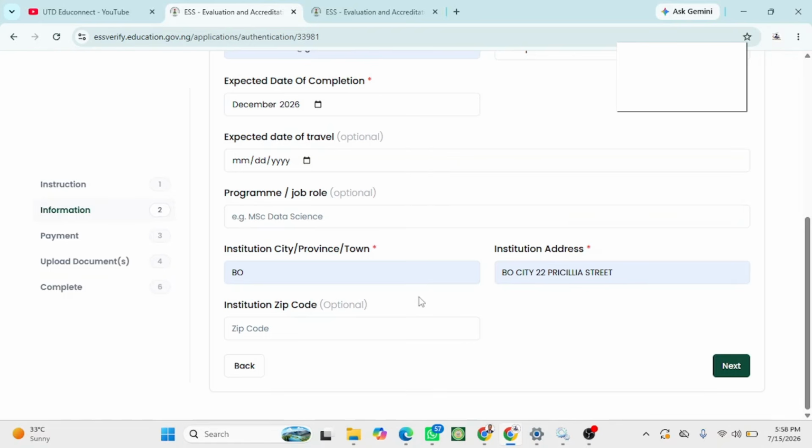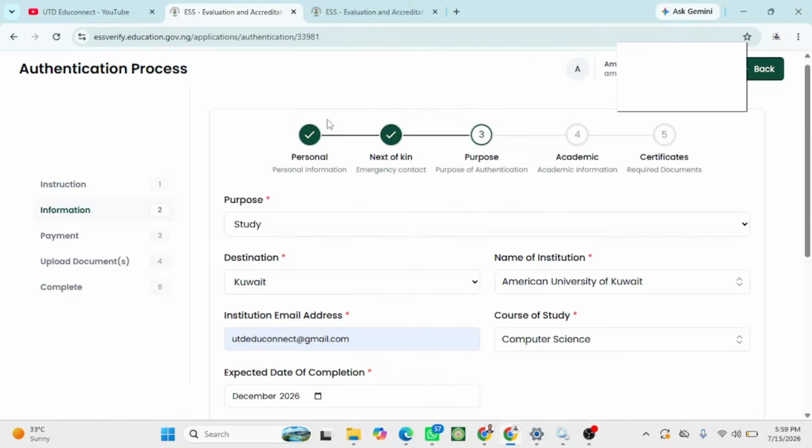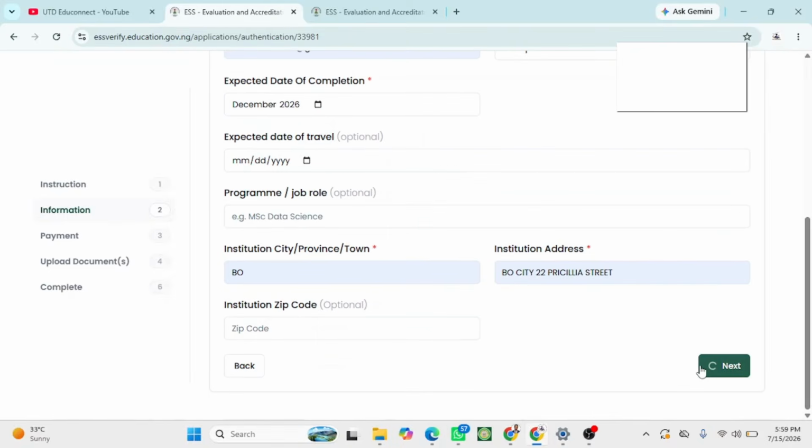Some people are authenticating their documents because they already know where they are going, while others are doing it in advance to prepare for future scholarship applications. So if you already know the destination university, enter the details. If you are simply authenticating your document in preparation for future scholarship applications, then you can enter details of any university. The authentication will still be valid for use in other scholarship applications. So I add these details and click on next.